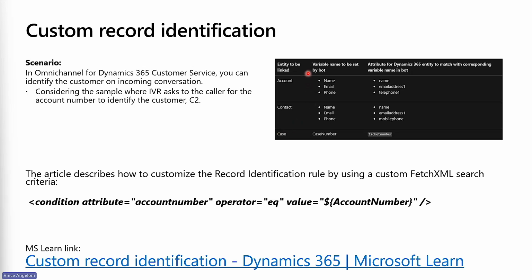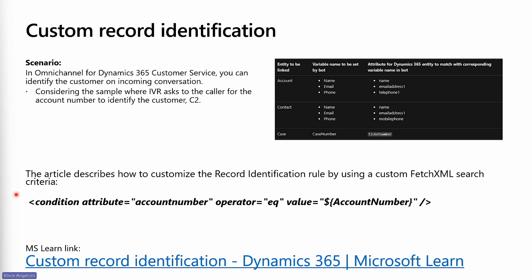I put a summary table in the slide. As we can see, the contacts are identified by using a name, email address, and a mobile phone. The same for the account. Instead, for the case, the variable used to identify is the case number. However, in some cases, we can consider that the customer identification must follow custom logic.